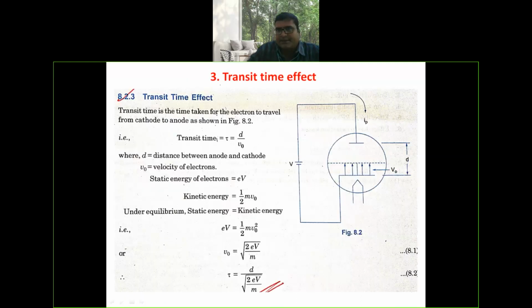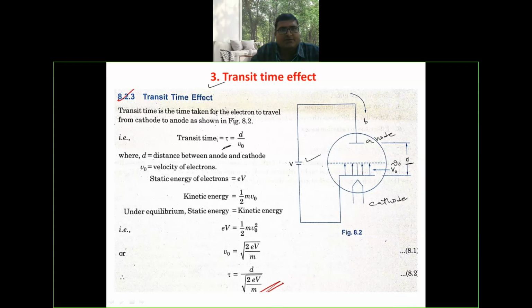Transit time effect. Transit time means, here this is the position of cathode and this is the position of anode. Here we are applying some DC voltage. The generated electrons are moving from cathode to anode with some velocity v naught. The distance between the cathode and anode is small d. The transit time is the time taken by the electron to travel from cathode to anode, and it is given by transit time tau equal to d by v naught.